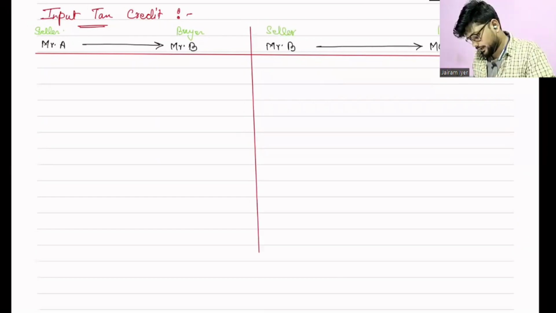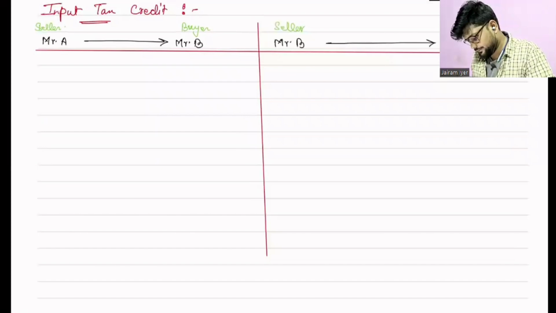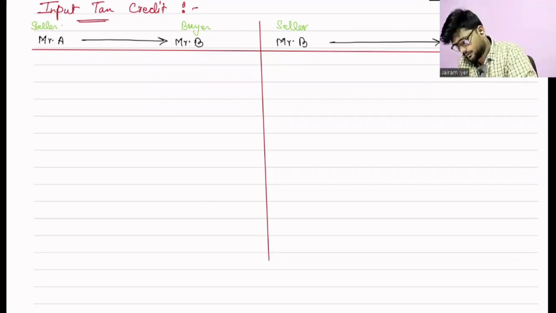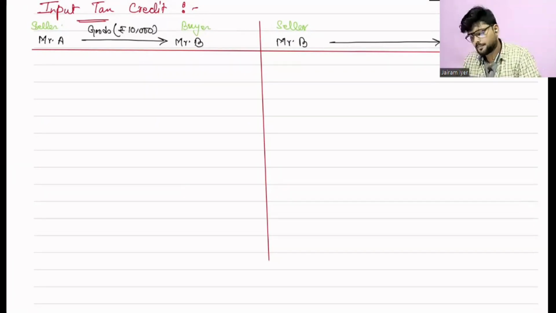Right now forget everything. For 10-15 minutes you should be with me. So what actually is happening? Mr. A is selling goods to Mr. B. Say first it is goods, which cost rupees 10,000. So what will Mr. A do?